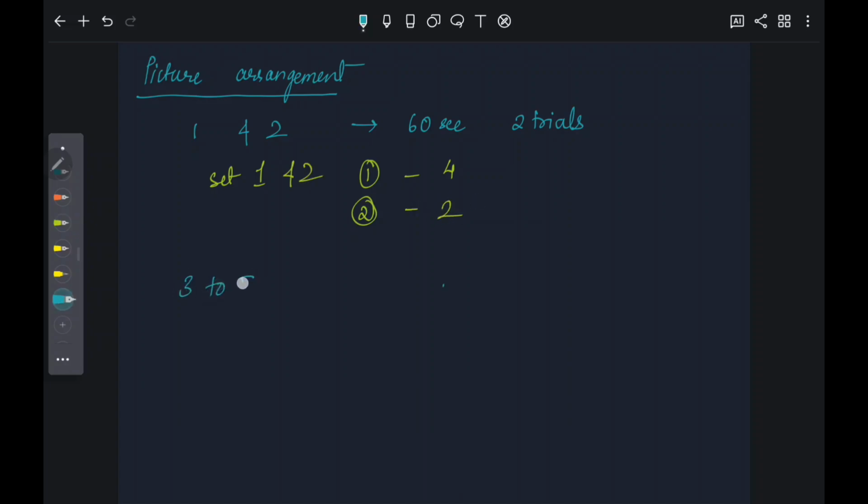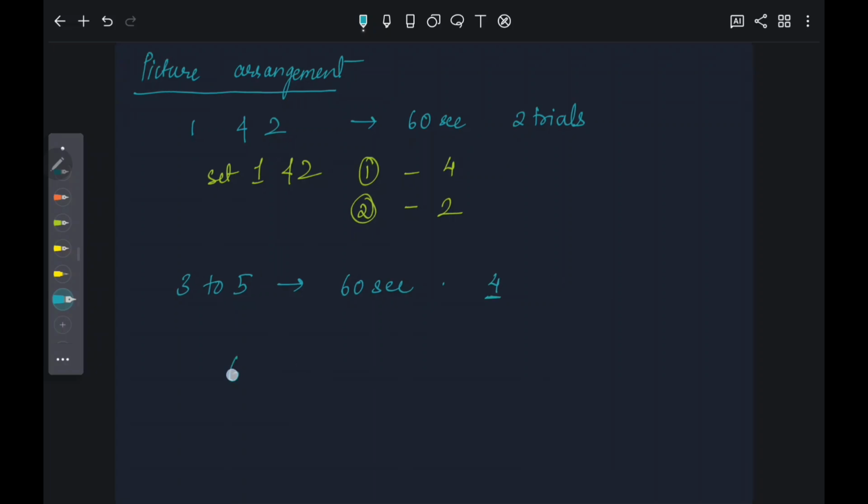For sets 3 to 5, the time limit is 60 seconds and they get a score of 4 if they complete it within 60 seconds. For set 6, the time limit is 60 seconds. If they get the arrangement correct within 60 seconds, they get a score of 4. If they get the arrangement as JNAET or AJNET within 60 seconds, they get a score of 2.